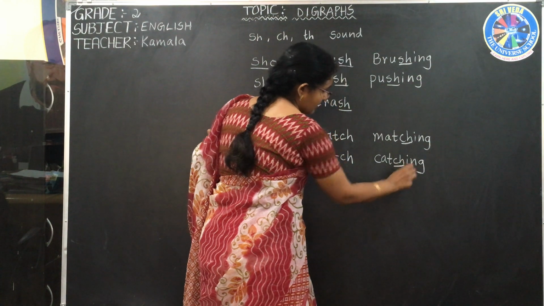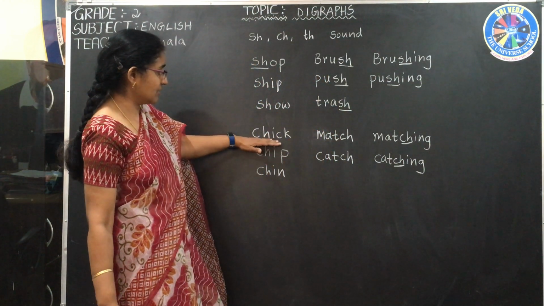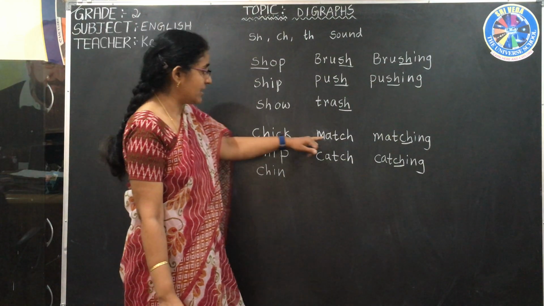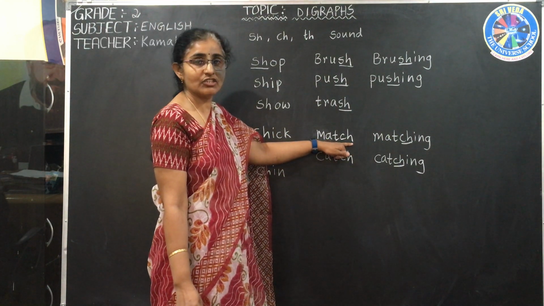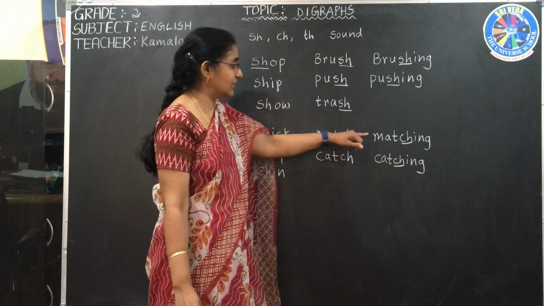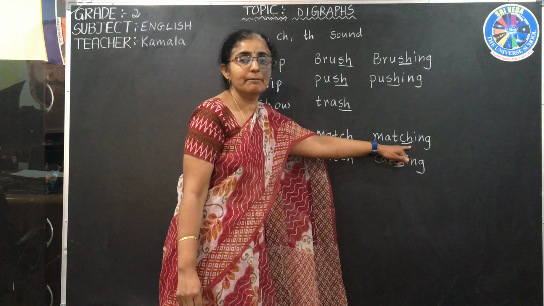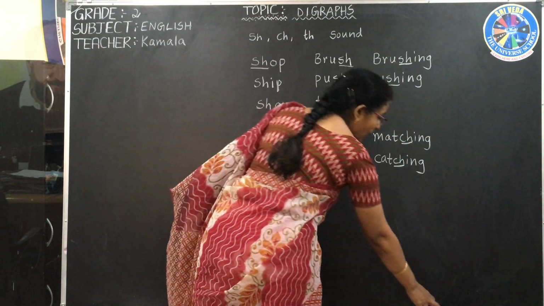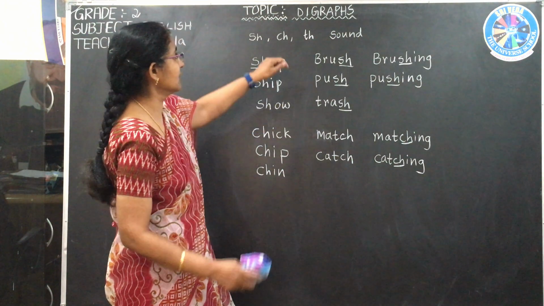This is how we read it. Chick. Here CH comes in the starting. Chick, initial digraph. Match. Here CH is at the end of the word, so it is a final digraph. Here, matching, in the middle. We are getting the CH sound in the middle of the word. Now let us go for the third one.